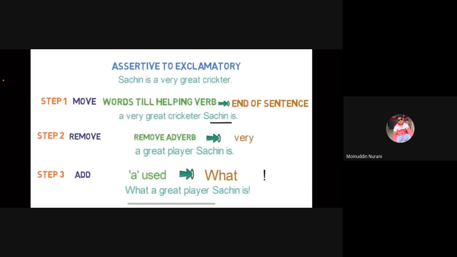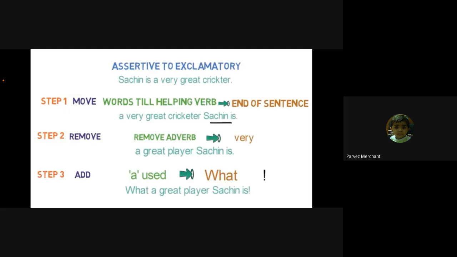Third step. Okay. See, article means what? A, an, and the are three articles, you know or not? Yes. Okay, articles in grammar: a, an, and the. So here the use of the is not there, only the articles a or an. So if in the question an article is given, see what is our question?